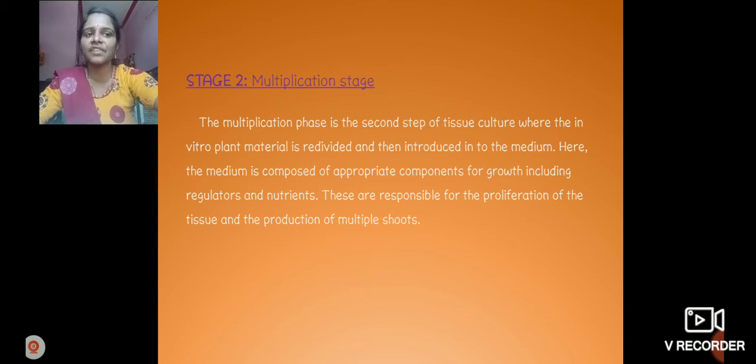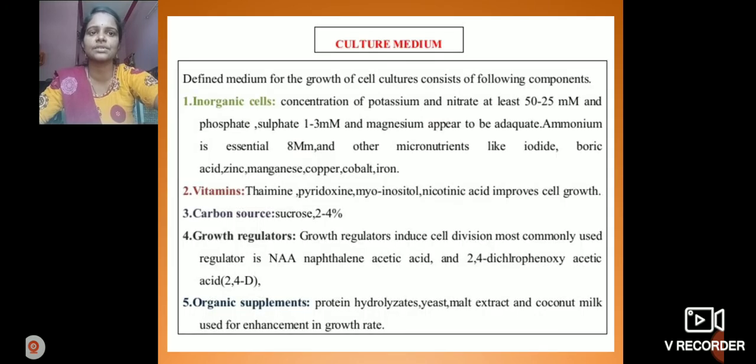The second phase in tissue culture is the multiplication stage. In this stage, we add auxins or cytokinins, which are growth regulators. Auxins promote plant growth, cell division, and root formation. Cytokinins promote cell division and shoot formation. These auxins and cytokinins are growth regulators responsible for the proliferation of tissue and production of multiple shoots.